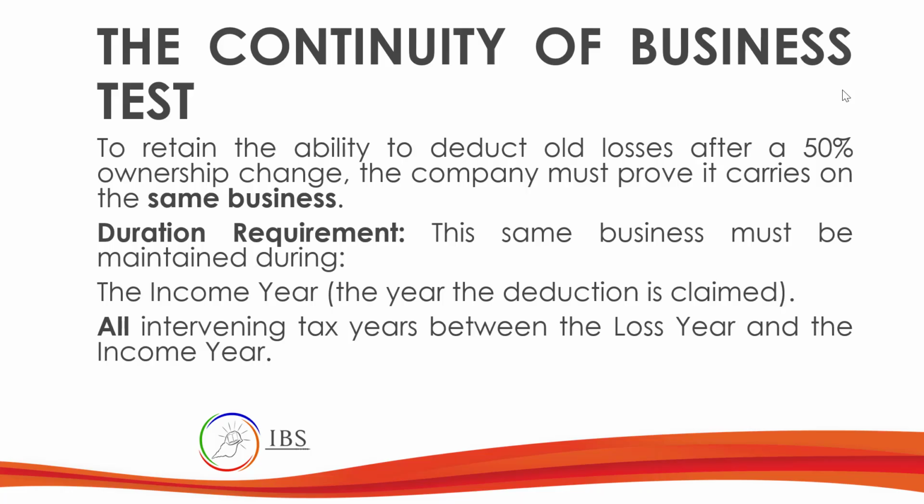The requirement is pretty obvious. The same business must be maintained during the income year, which is the taxable year, and also all intervening tax years between the loss year and the income year. So they have the same business model. These are two tests which are still consistent with the old Act.